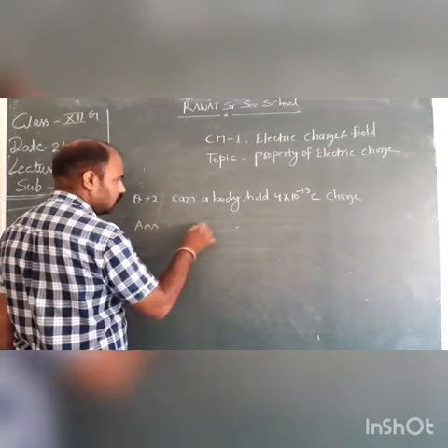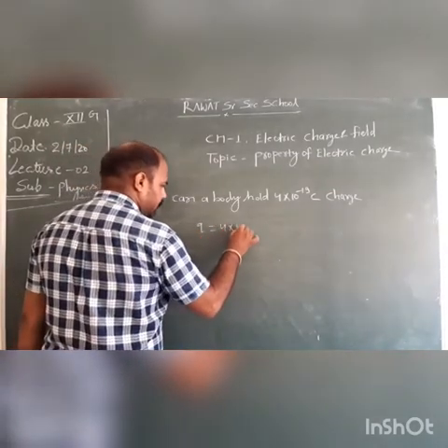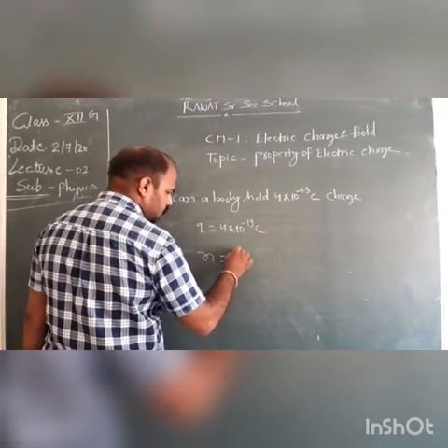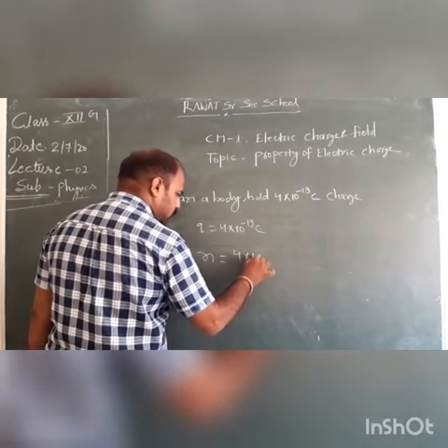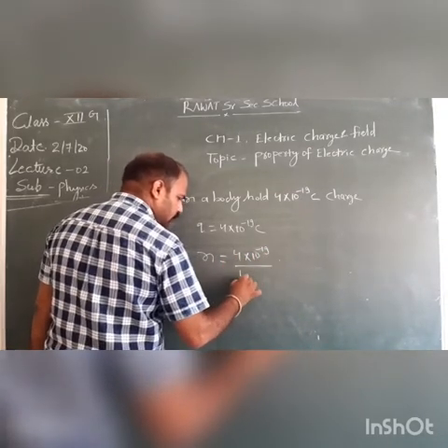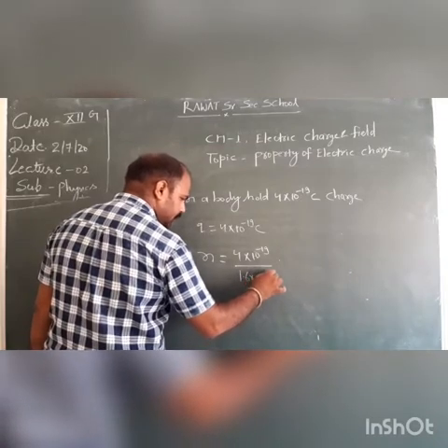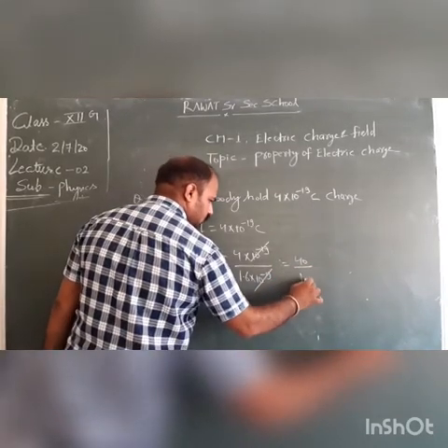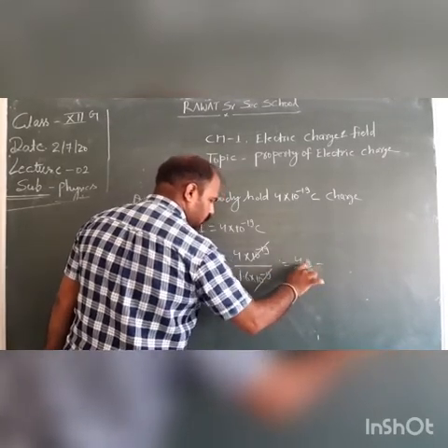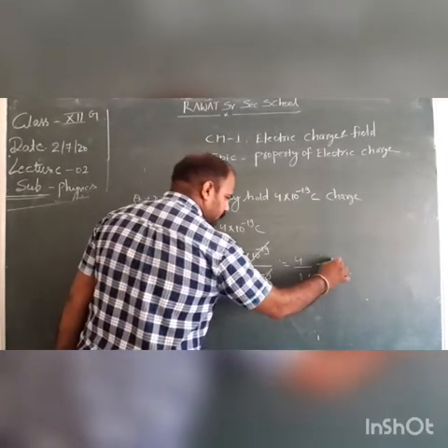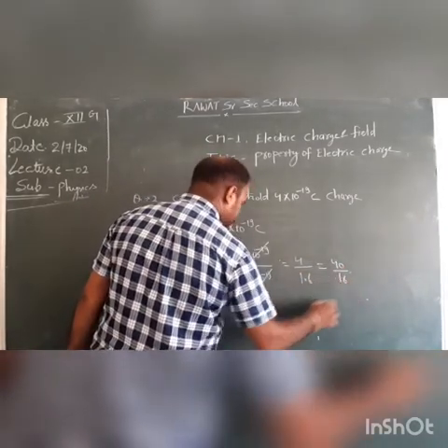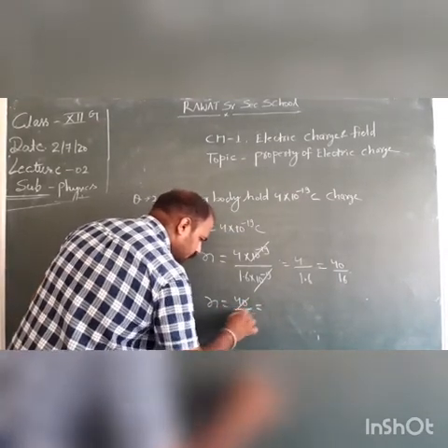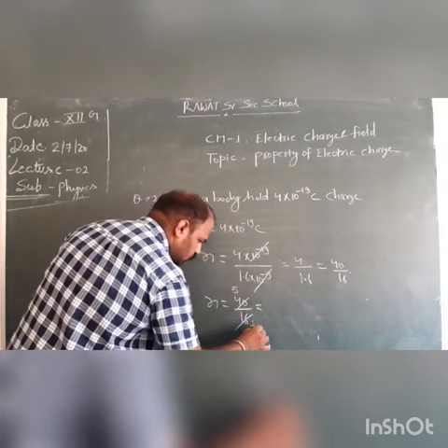Answer: Q is 4 times 10 to the power minus 19. Simply calculate the number of electrons. By putting the values, 4 times 10 to the power minus 19 upon 1.6 times 10 to the power minus 19, the 19s cancel, leaving 4 upon 1.6. By removing the decimal, we get 40 upon 16. N is equal to 40 upon 16. By solving, we get 5 by 2.